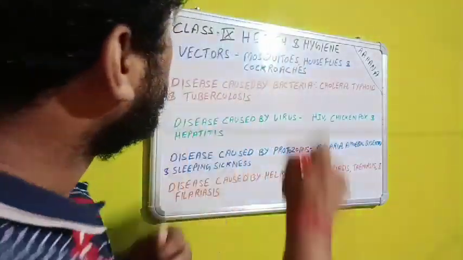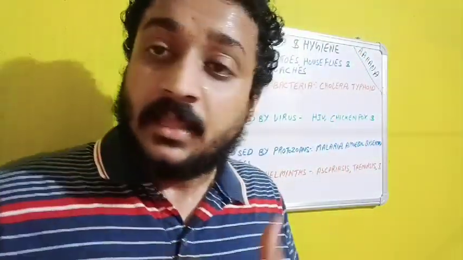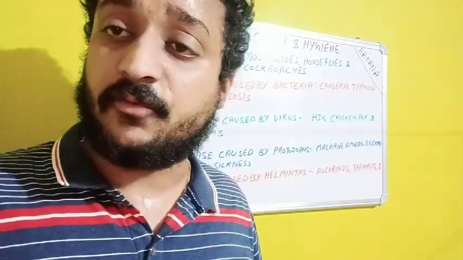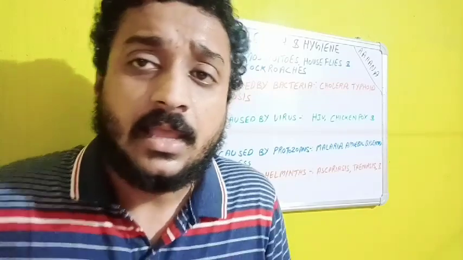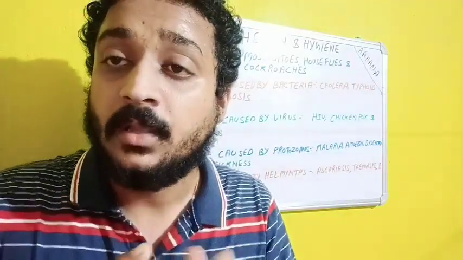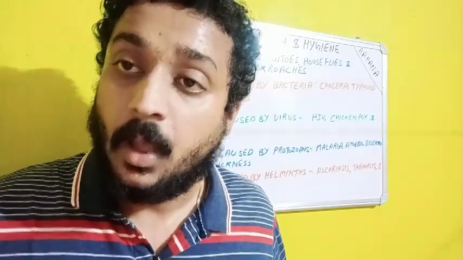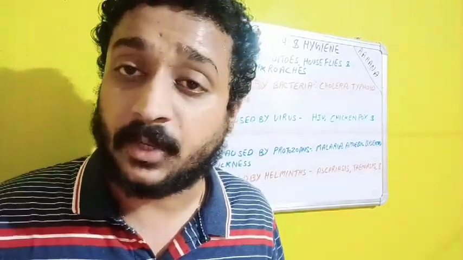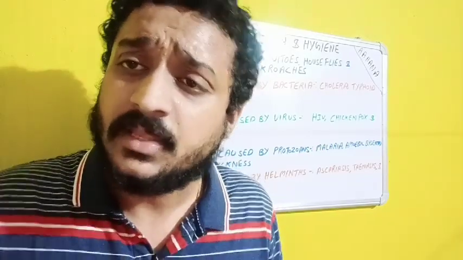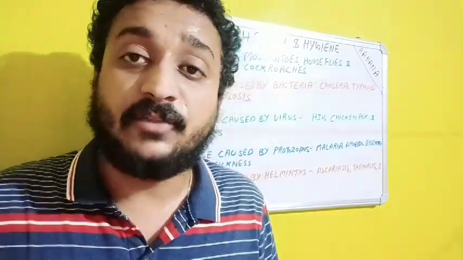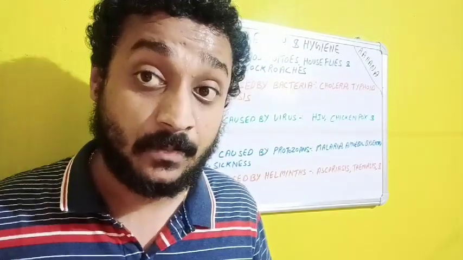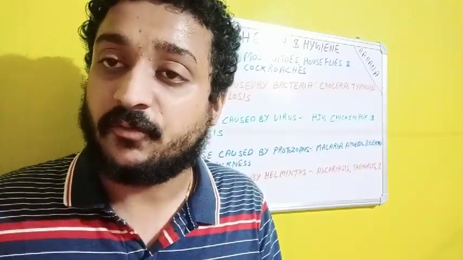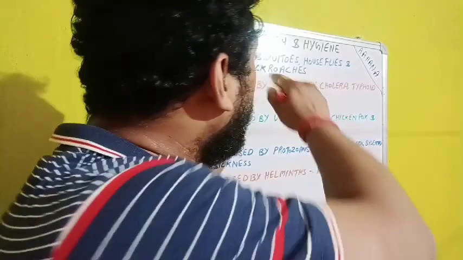So what happens? Mosquitoes, houseflies, and cockroaches, these three are the vectors causing lots of diseases in day-to-day life. So what to do? First thing is prevention. How to prevent? Eradicate the places where they belong. Let's say they belong to a particular place at our home. So try to eradicate that place. If it is a damp place, try to clean it properly and then dry it properly so that the dampness won't be there anymore. So we can take initiative. We have to be very neat and clean so as to eradicate these three insects.